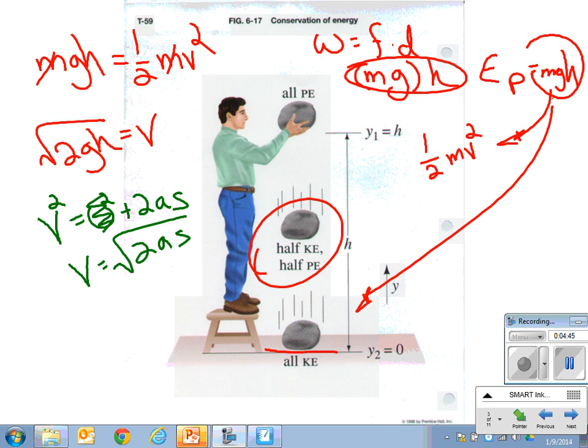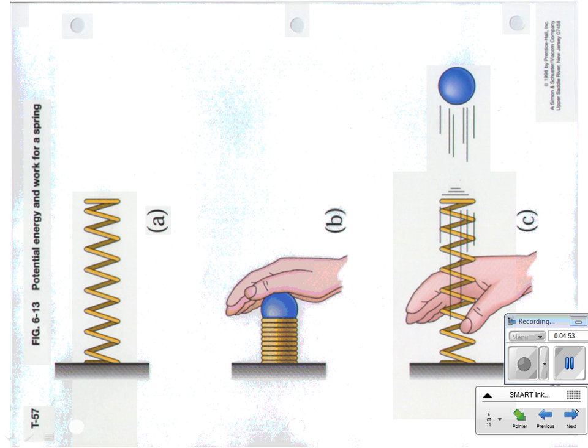So this is an example of doing work to give something potential energy, gravitational potential energy, and then having that turn into kinetic energy. But you could also do something like this. I could do work in pushing this spring and compressing that spring, and that would give me elastic potential energy. There'd be energy stored in that spring, right?